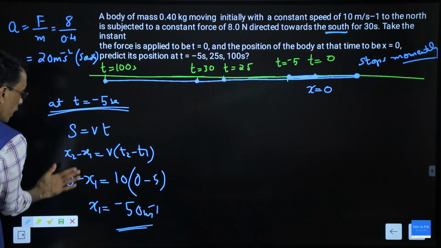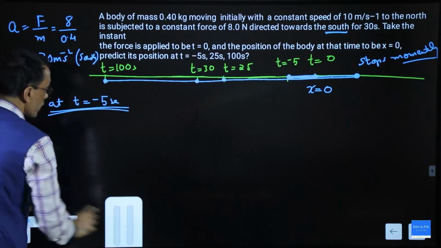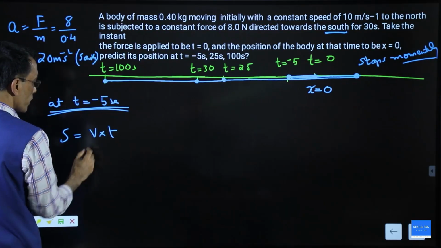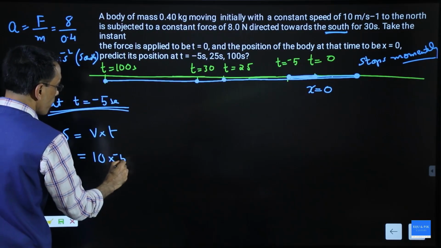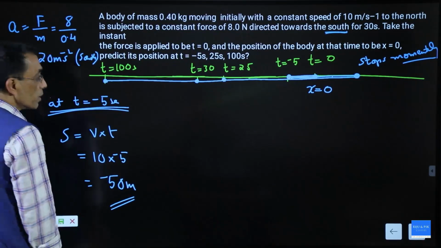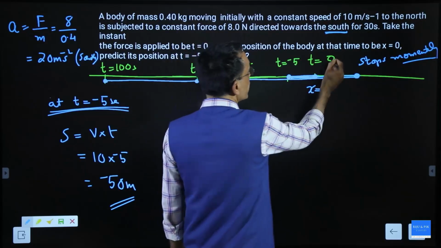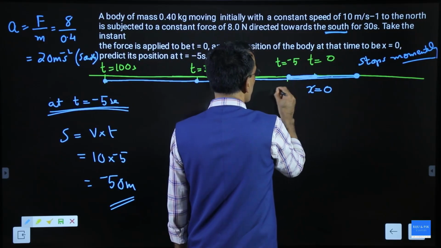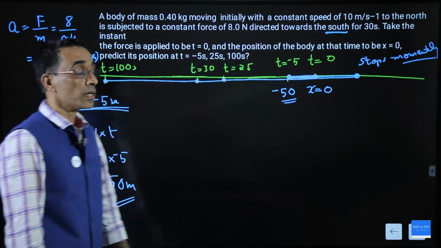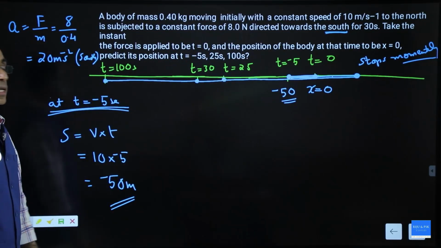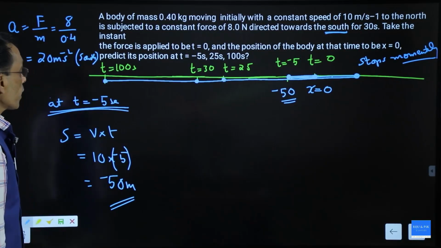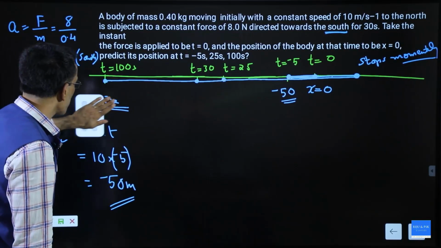Or rather, I will simplify this calculation. I can directly use s is equal to v into t. Why go to complexity? This is 10 and what is time? Minus 5. This will give you minus 50 meter. So we can say at t equal to 0 it is at 0, but at t equal to minus 5, it is at minus 50. That means to the negative side. That is the position at t equal to minus 5 seconds. I just took t equal to minus 5 and calculated it. So that part is okay.